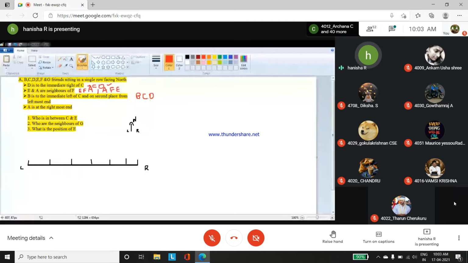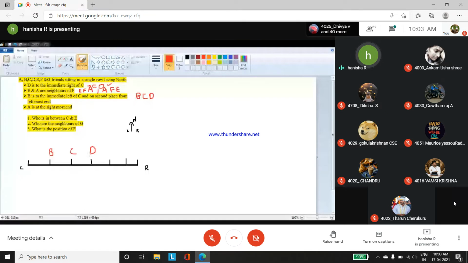So obviously you got a particular point. What is the particular point? B is on the second place from the leftmost end. So now I can fix it. This is the first position, this is the second position, I'll fix B here. B is in the second position, on the immediate left of C. Obviously C and D will come here. That is known. So out of 7, 3 positions have been filled.